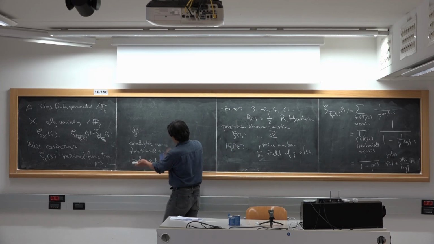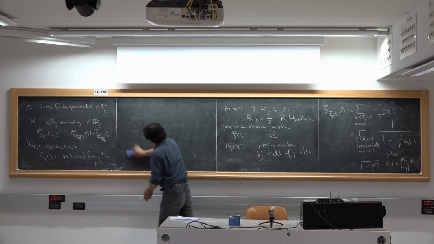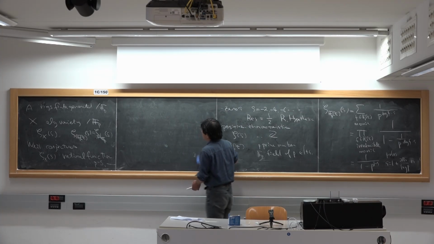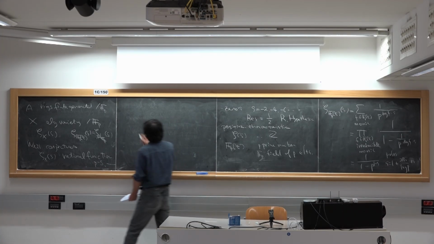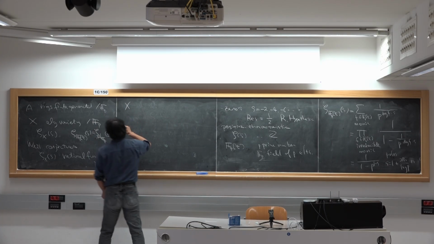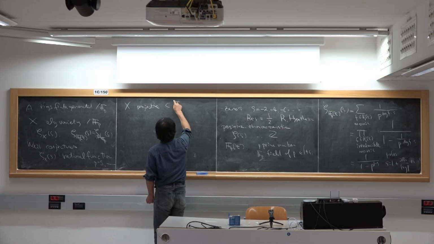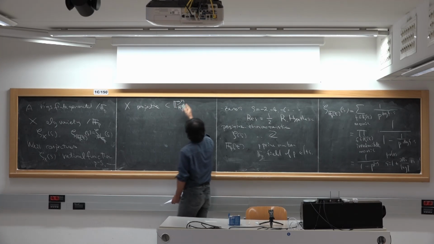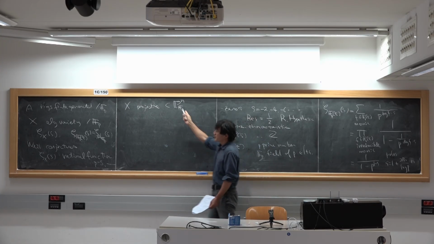So this is one of the statements in the Weil conjecture. So we want to prove this. They also suggested a possible way to prove this conjecture. So let me assume that X is projective. So this means that X is some variety in a projective space over Fp of some dimension.